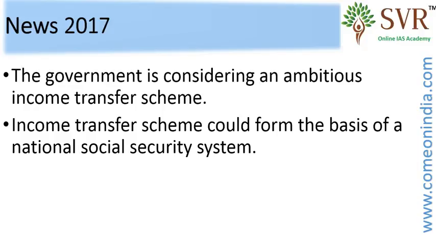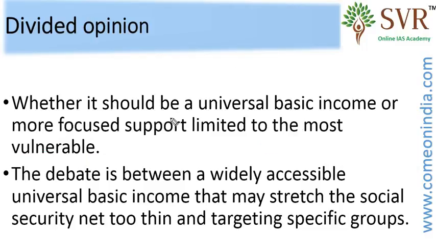In the Union Budget 2017, Government of India is considering Income Transfer Scheme. Income Transfer Scheme may be implemented in the 2017 Union Budget. Once implemented, Income Transfer Scheme may form the basis of a national social security system. But there is a confusion behind this concept, whether to go for the universal approach or better target the most vulnerable people.